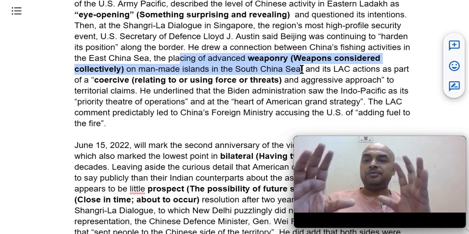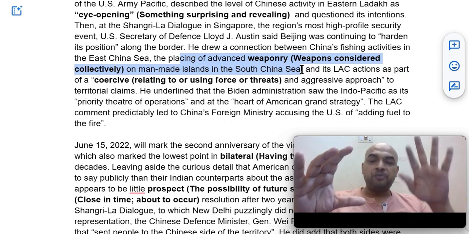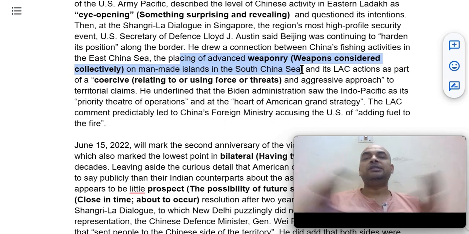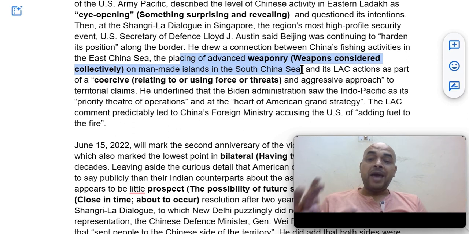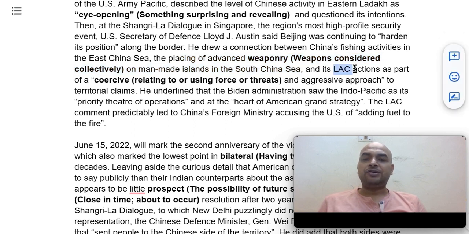China is placing many advanced weapons on man-made islands in the South China Sea, and this LAC action, LAC being the line of actual control, is part of a coercive and aggressive approach.